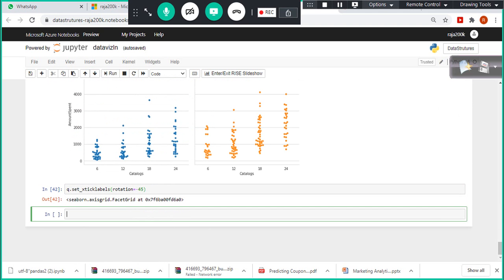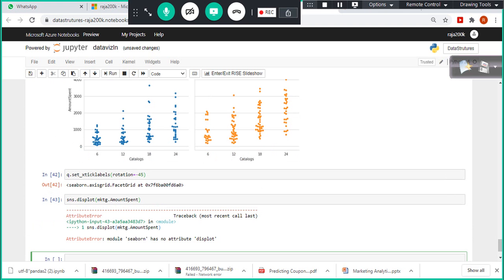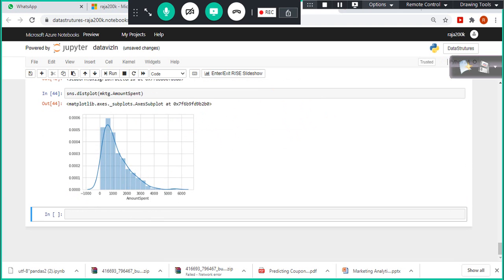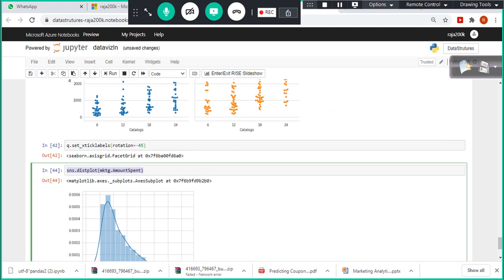And apart from this, we have something called dist plot. I was talking about dist plot. Joint plot is also there, okay? And MKTG dot amount spent. So this can give you the dist plot, distribution plot. It is not working. Okay, dist plot, right? And then we have something called joint plot.